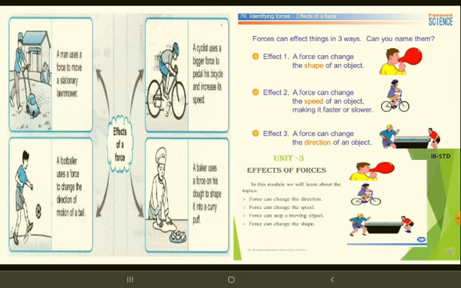All these actions require force, but the amount of force for each of the actions is different. Again, we cannot see force, but we can feel it and see its effect on objects and people. Yes, can you see the force? Can't. We can feel the force when, for example, we push the door or kick the ball. At that time, what happens? It changes the position and direction. That time we can feel it.